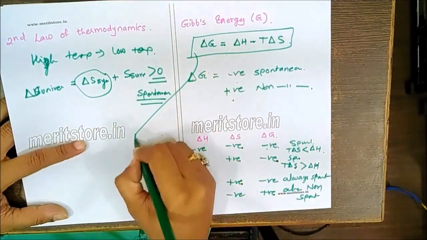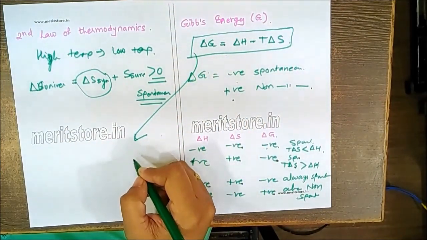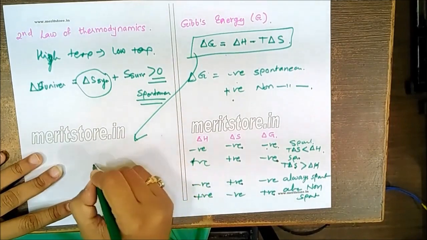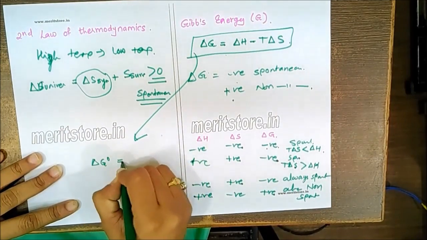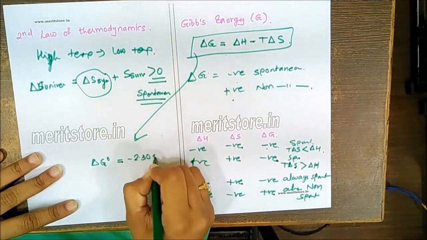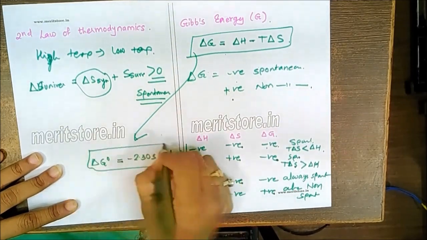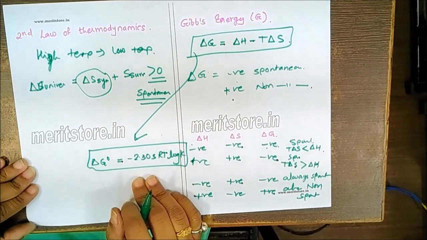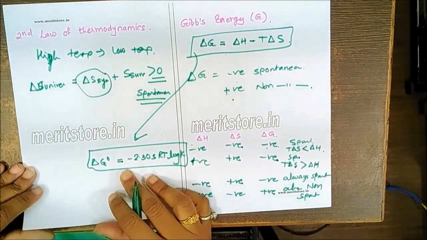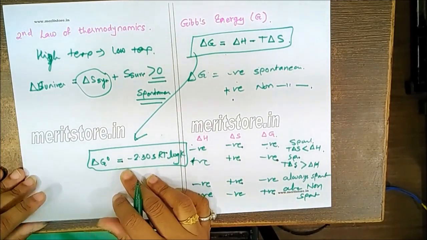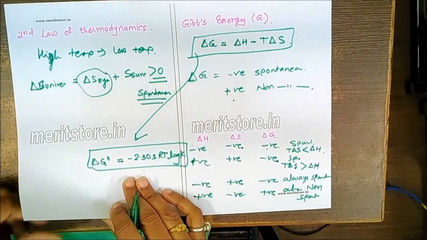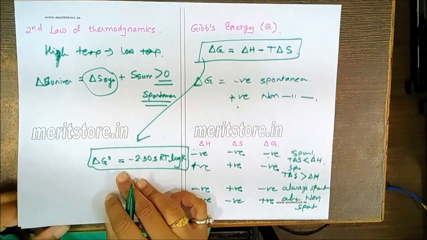Also related to the Gibbs energy, how we can equate it with the equilibrium. Always remember, delta G0 is equal to minus 2.303 RT log K. So the equilibrium constant can be related to the delta G value using this equation. So you need this particular formula while solving the MCQs related to the Gibbs energy.